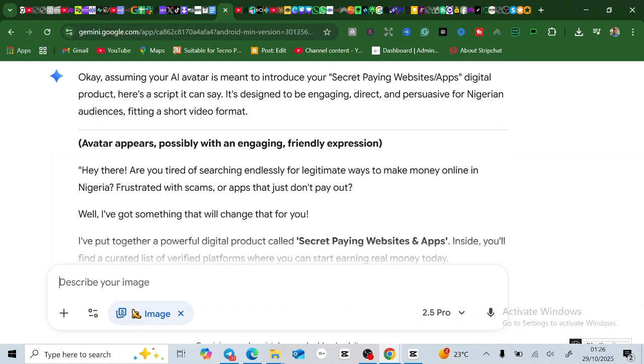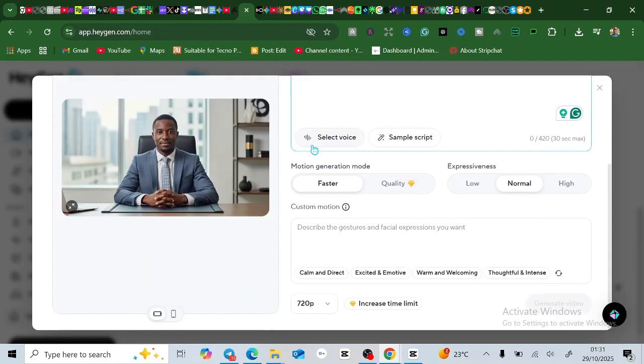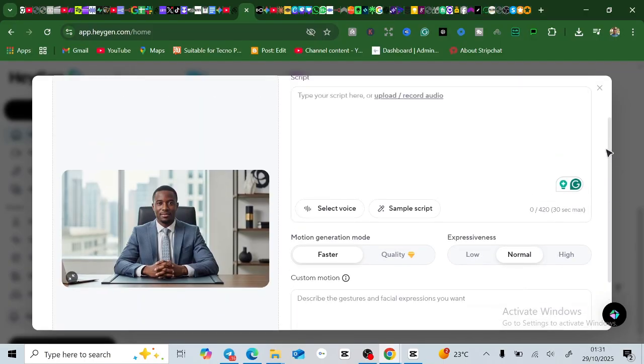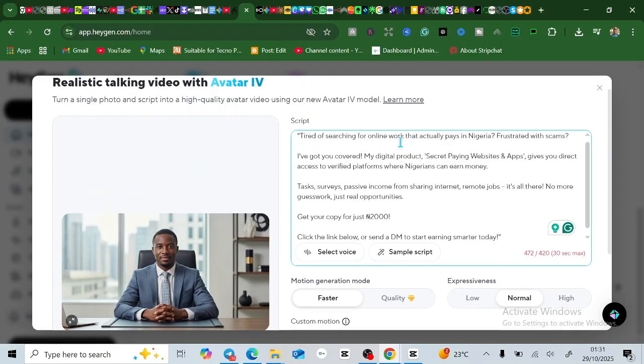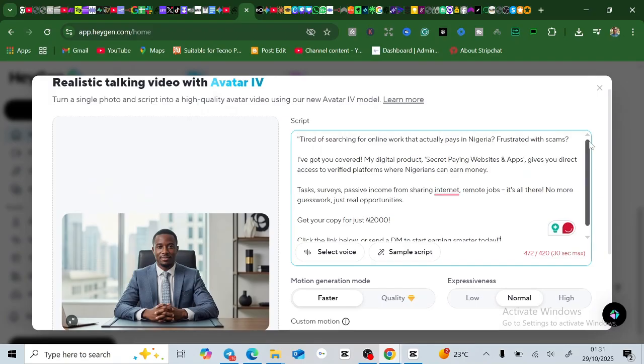Good. So now what I'm going to do is create my own thing that I want it to say. So I've gotten what I want my AI to say, right? So I'm just going to come and paste it here. You can also upload a voice recording, an audio voice, or an audio script, or a script like a PDF and stuff for it.